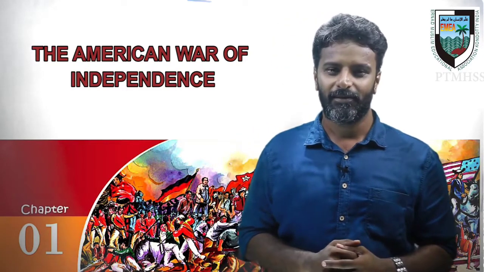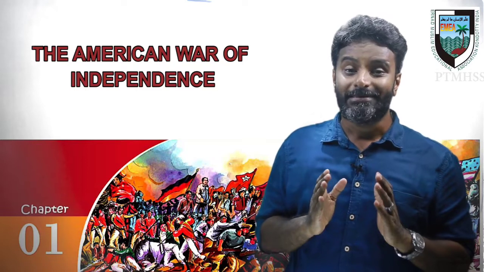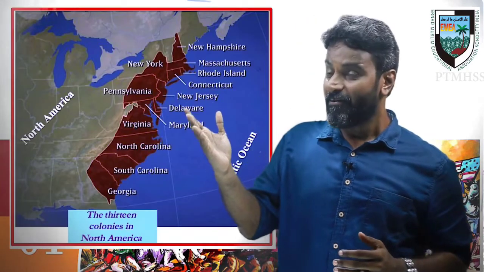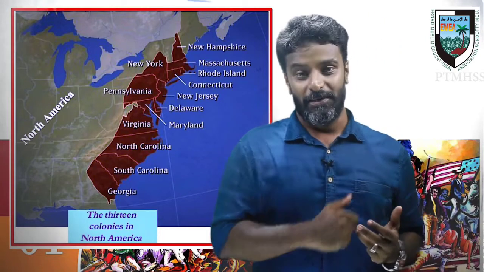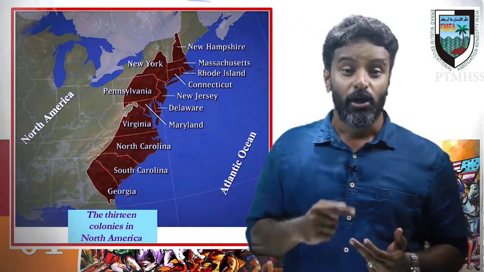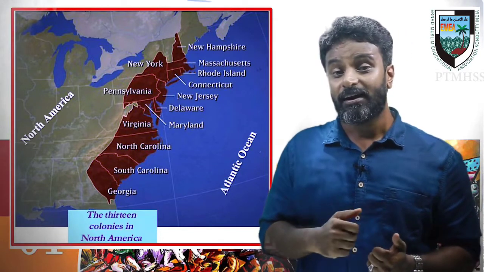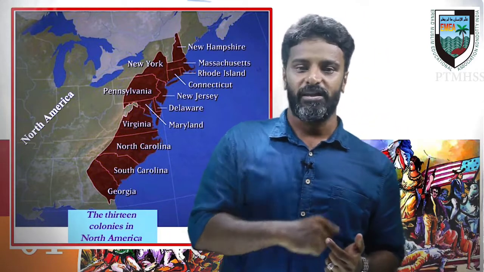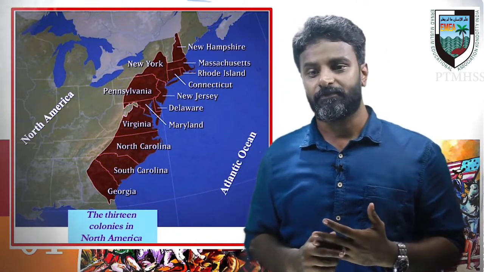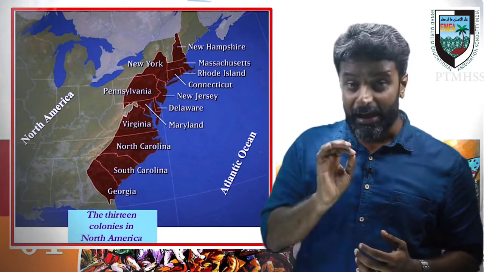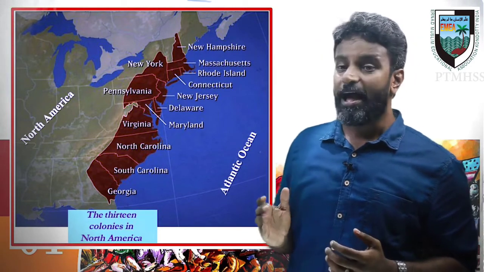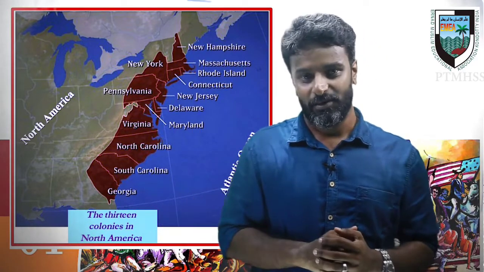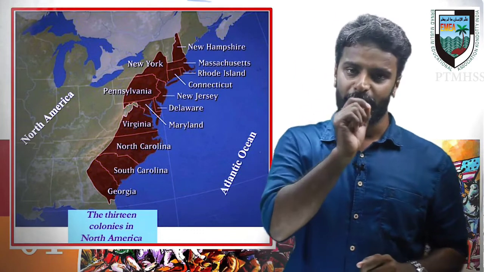the American continent. Can you say which colonies they are? Please listen. They are New Jersey, New Hampshire, New York, North Carolina, South Carolina, Georgia, Virginia, Pennsylvania, Massachusetts, Rhode Island, Connecticut, Delaware, and Maryland. These were the 13 colonies made by England in the American continent.